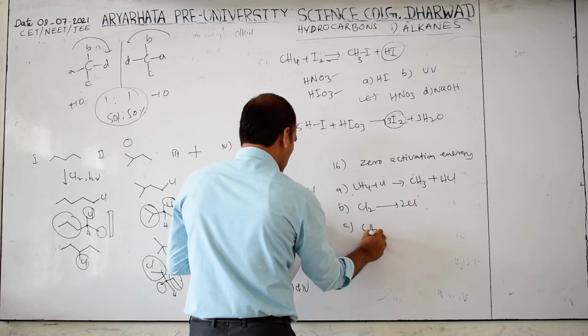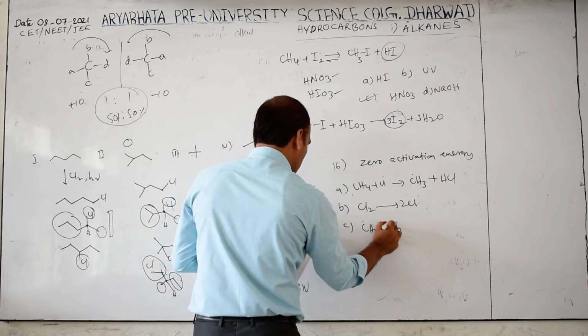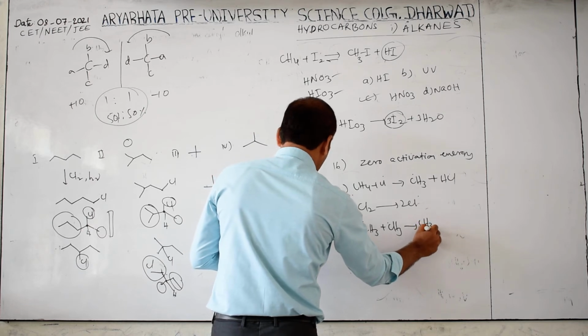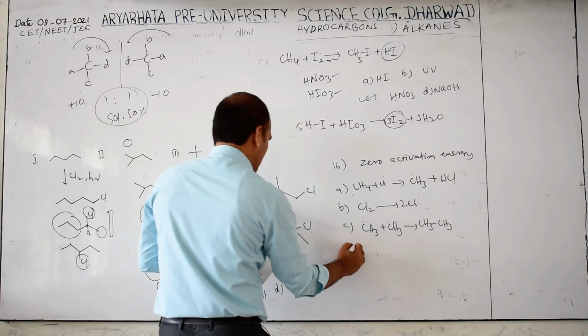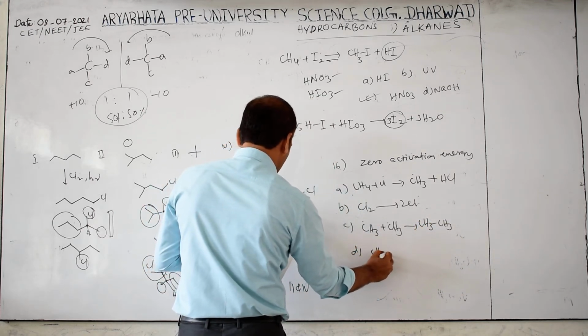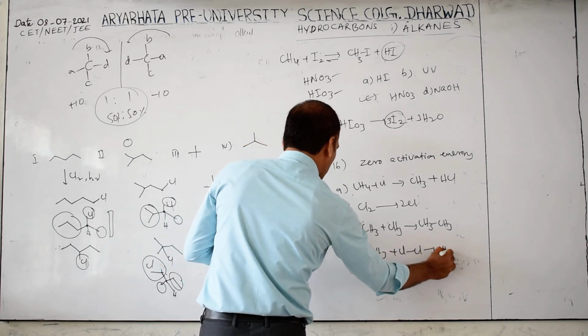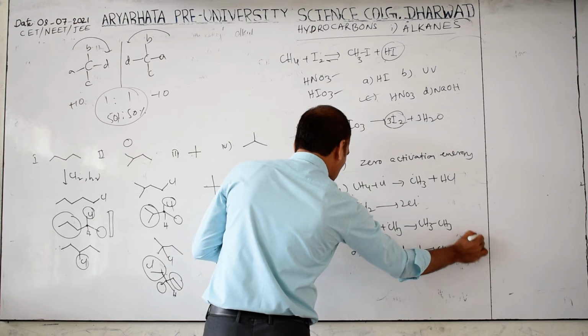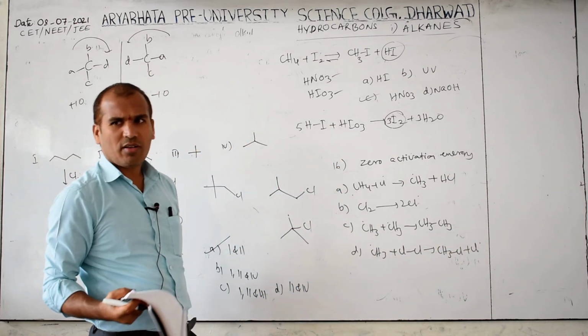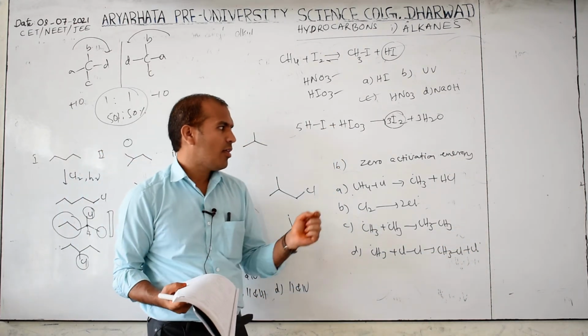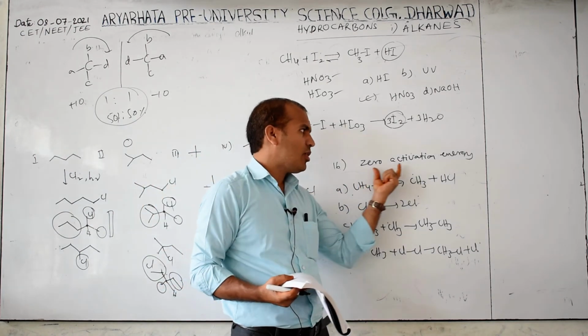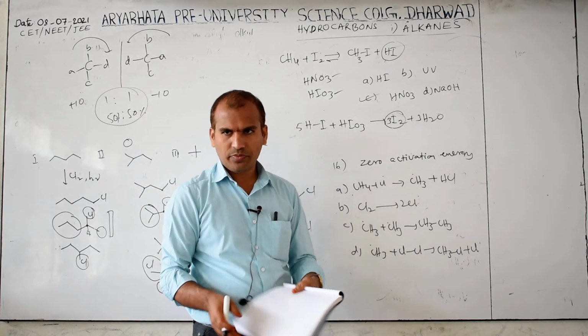C, CH3 dot plus CH3 dot gives CH3CH3. And D is CH3 dot plus Cl-Cl gives CH3Cl plus Cl dot. Now questions like these are difficult because we may not understand. The question is: which of the following options has zero activation energy?